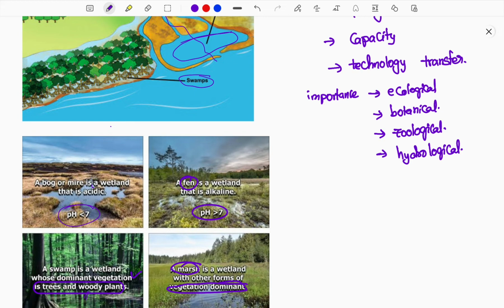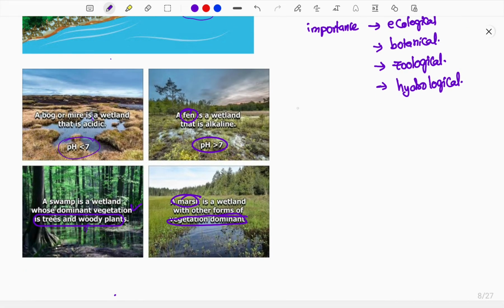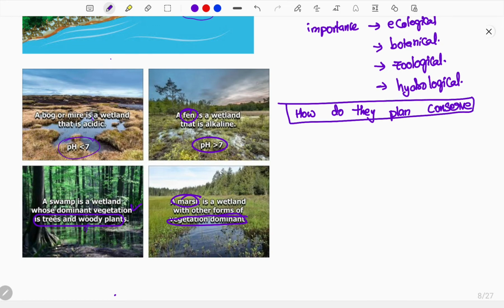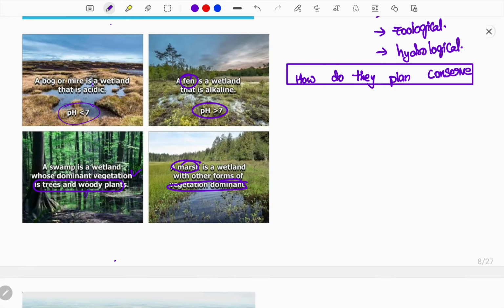And now the Ramsar convention has been signed. So how do they conserve? Even after signing, how do they plan to conserve this wetland? Now you have created the wetland, you need to conserve it. How are you planning to conserve the wetland?